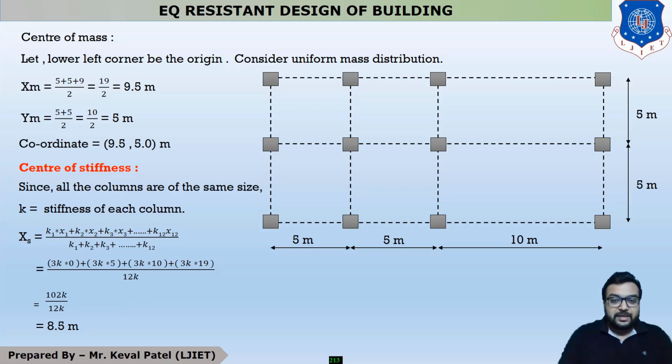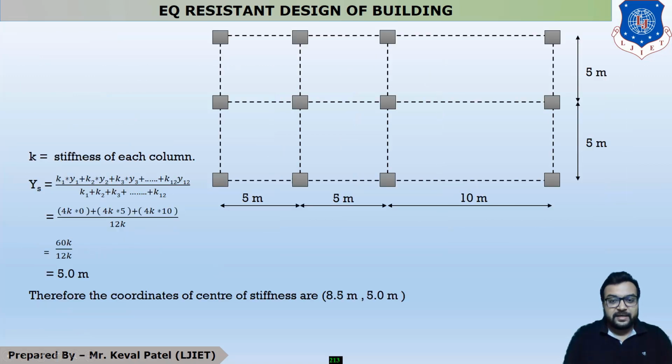Now the center of stiffness in y direction. It is a similar calculation, but the only change is k1 y1, because we have to find the value of y. So k1 y1 plus k2 y2 plus k3 y3 plus up to k12 y12, divided by k1 plus k2 plus k3 plus up to k12.